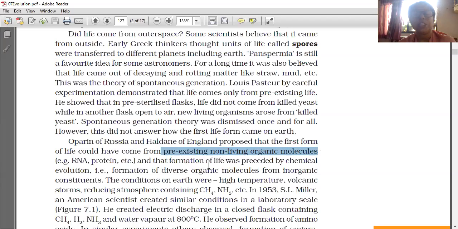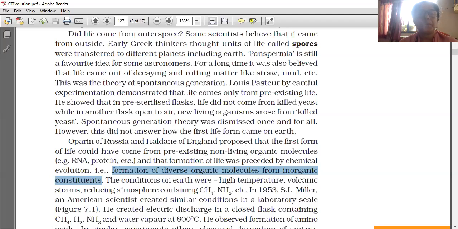And that the formation of life was preceded by chemical evolution, that is, formation of diverse organic molecules from inorganic constituents.